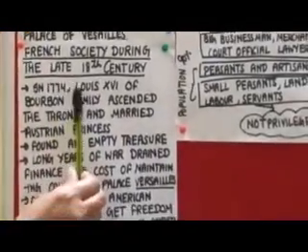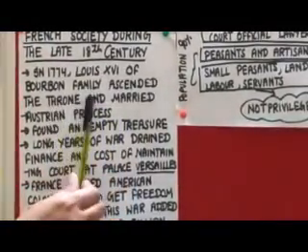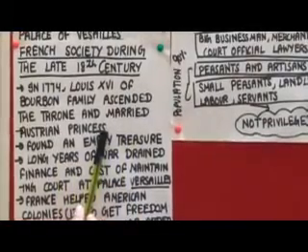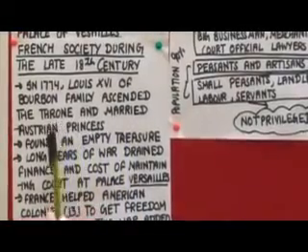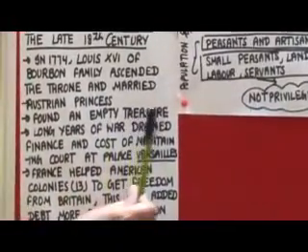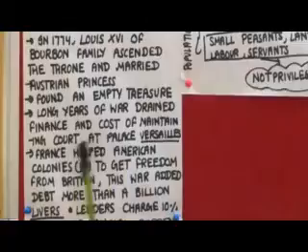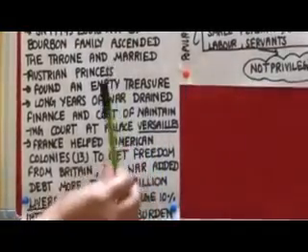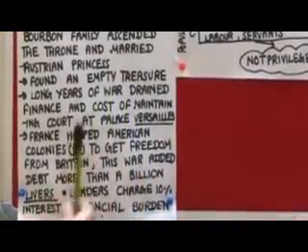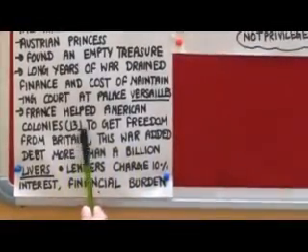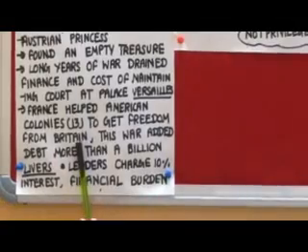In 1774, Louis XVI of the Bourbon family ascended the throne and married an Austrian princess. And when he ascended the throne, he found an empty treasury. Why was this treasury empty? Because long years of war drained finances, and the cost of maintaining the court at the Palace of Versailles. And do you know why these wars were fought? Because France helped the American colonies, 13 colonies, to get freedom from Britain.